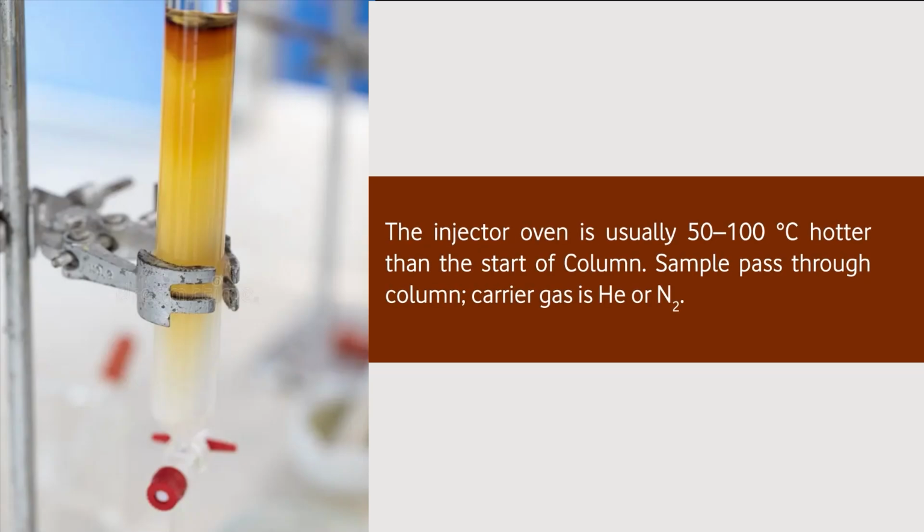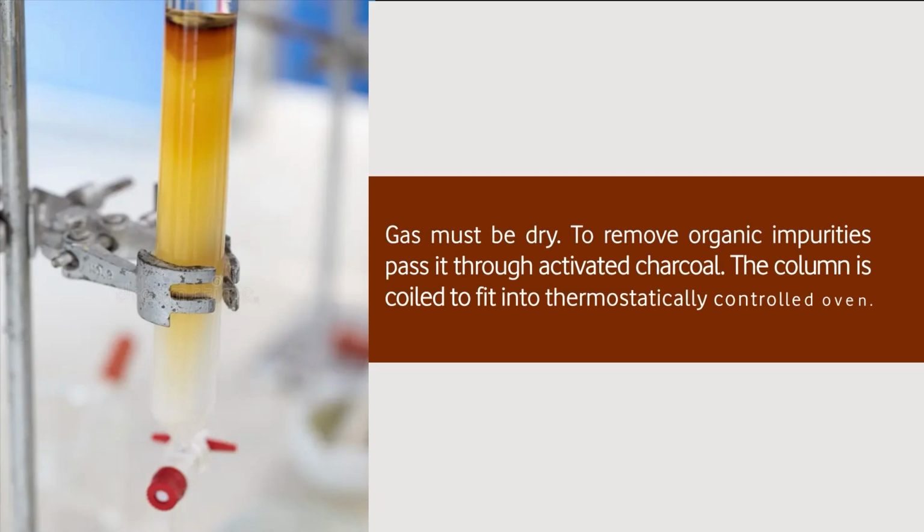The injector oven is about 50 to 100 centigrade hotter than the start of the column, so that the material remains in the gas form. And the mobile phase is generally helium or nitrogen. The gas that we are using as a mobile phase must be dry. So all the organic impurities must be removed by passing it through activated charcoal. All gas chromatography equipment is designed in such a way that only the dry gas gets into the chromatograph.